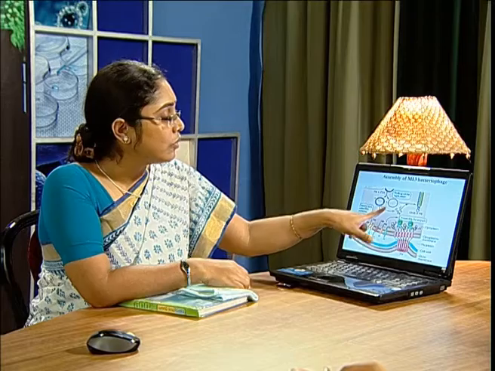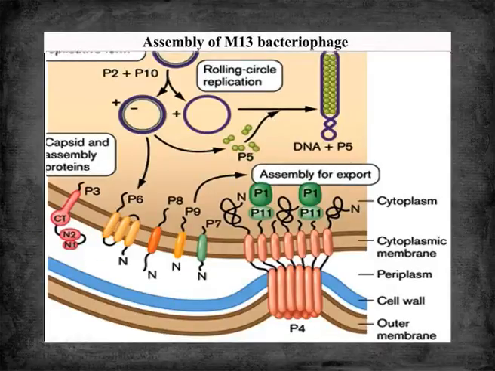Assembly and release of M13 bacteriophage is extraordinary. Why? For double-stranded DNA bacteriophages, assembly of the capsid proteins takes place inside the cytoplasm. Okay, then they are released from the host cell. But here assembly and release occurs at the same time. What happens? All the capsid proteins, after their synthesis, are embedded in the inner cytoplasmic membrane with their N terminus in the periplasm and C terminus in the cytoplasm.